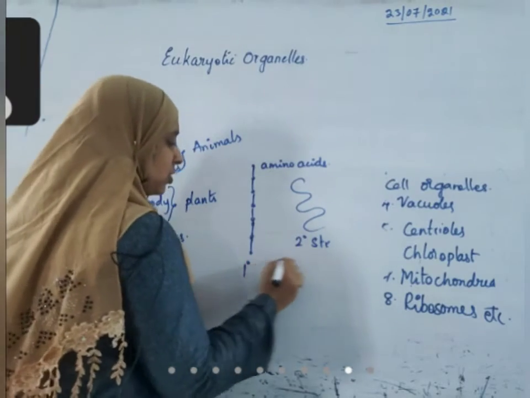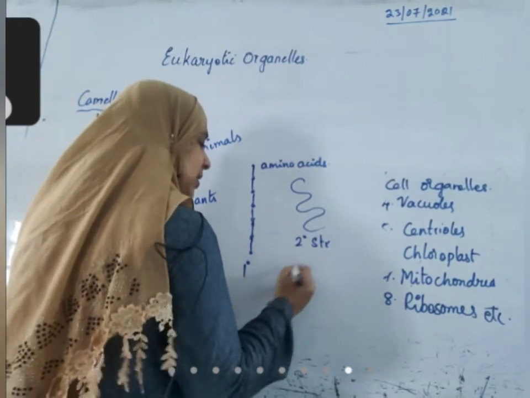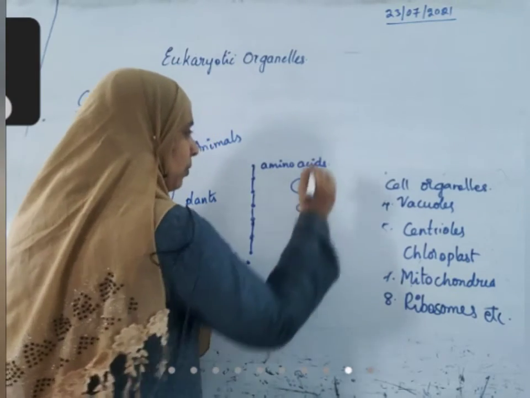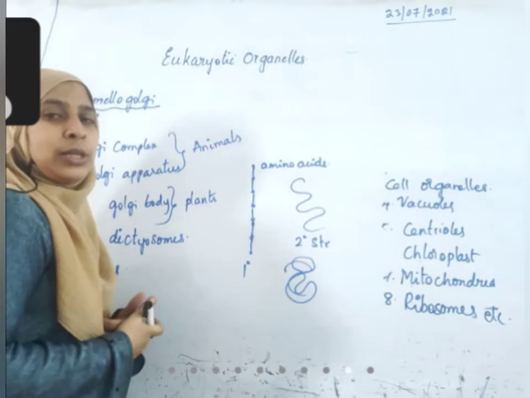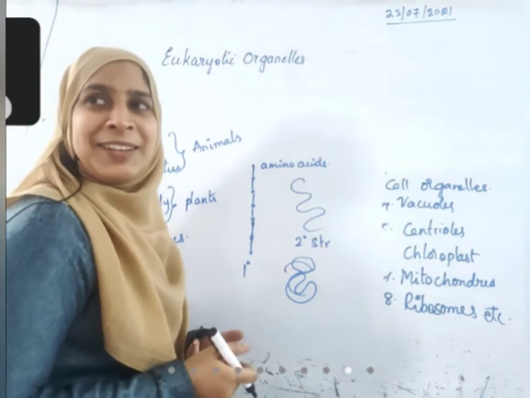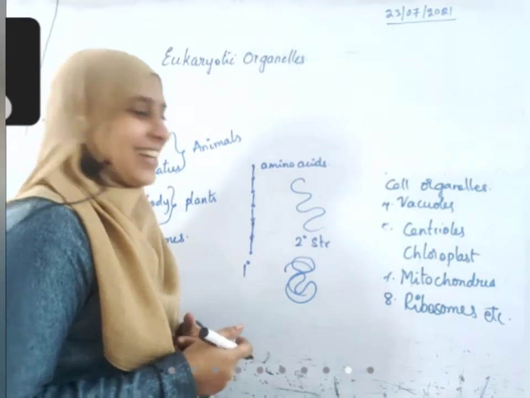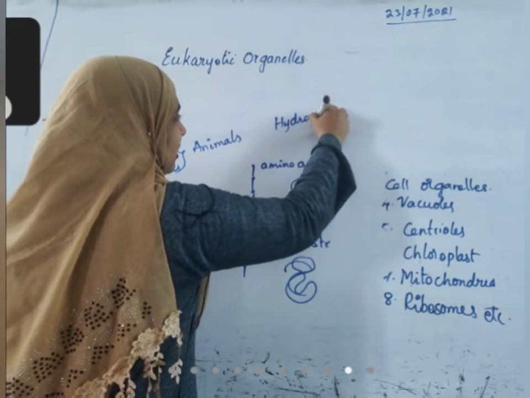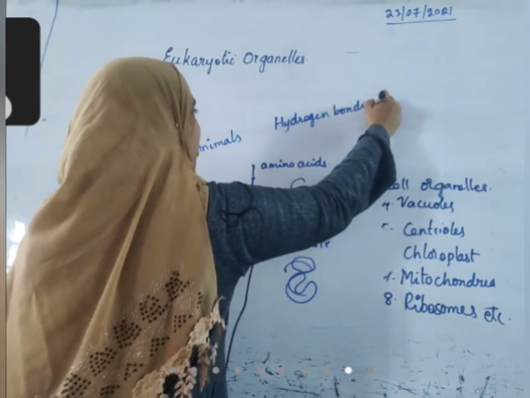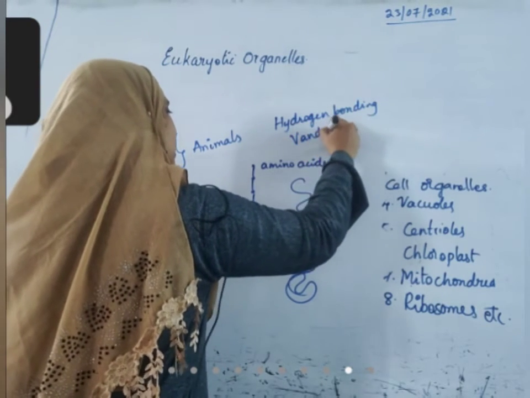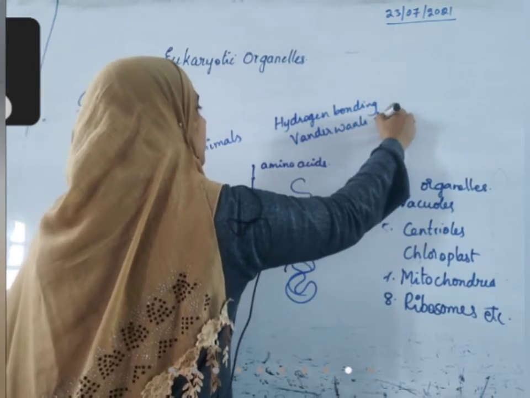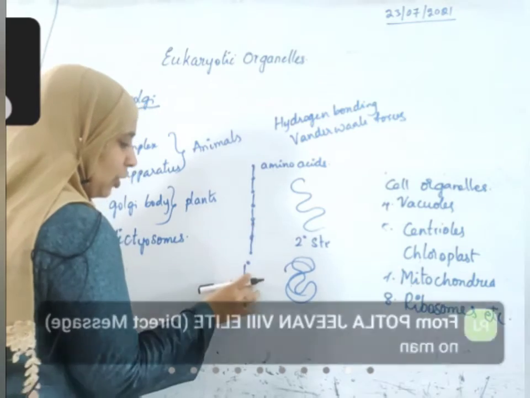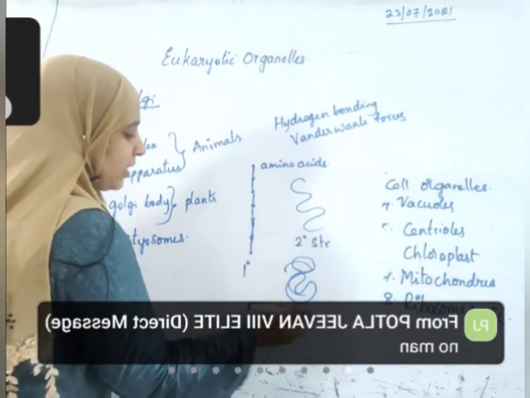This is the primary structure, this is the secondary structure, and it still undergoes foldings again because of several forces. You know about those forces, you have already studied them in chemistry, I think. You have studied hydrogen bonding, Van der Waals force. Because of this type of forces, the simple amino acid chain will fold to form a secondary structure.